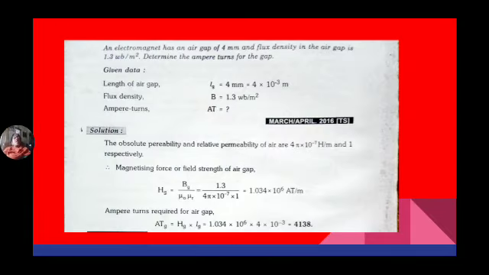So what are the comparisons between magnetic and electric circuits? In magnetism we call it magnetic flux, in electricity current. Here reluctance, there resistance. Magnetomotive force, electromotive force. Magnetic flux density, electric flux density. There are no insulators for magnetism, while insulators exist for electricity. Isolated north and south poles are not possible in magnets, but isolated positive and negative charges are possible in electricity. So these are some differences.